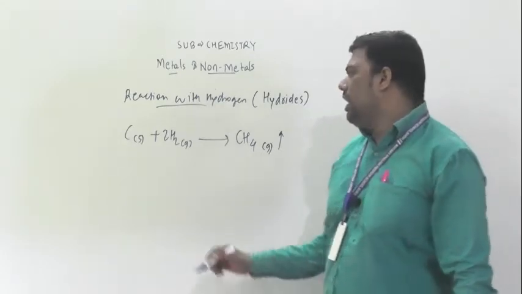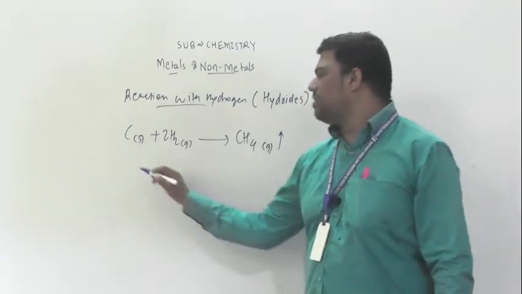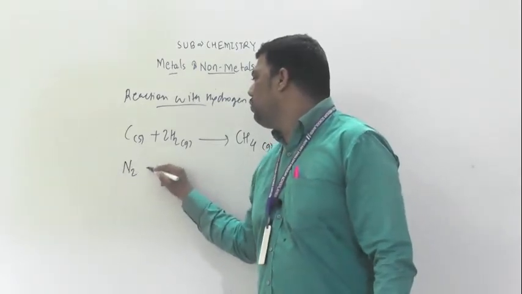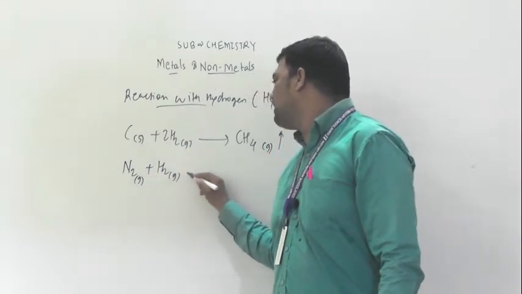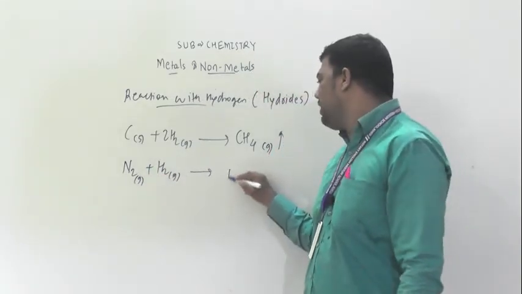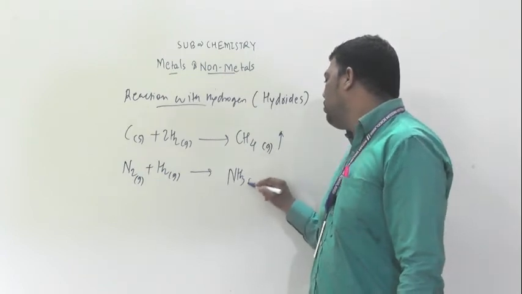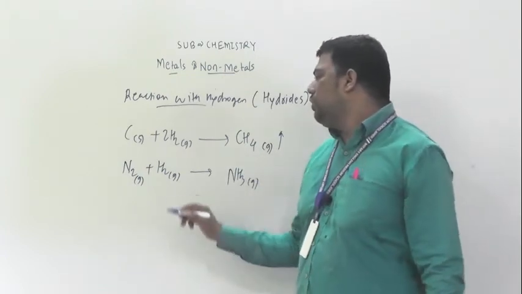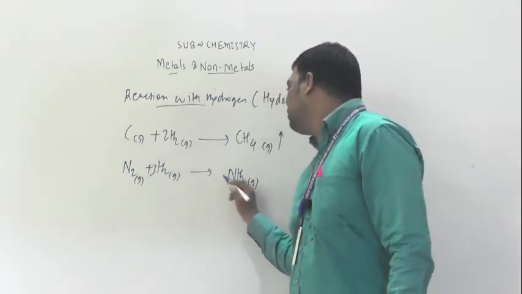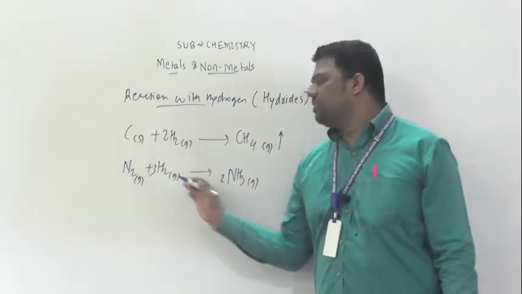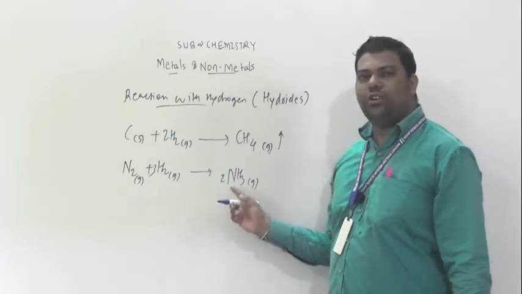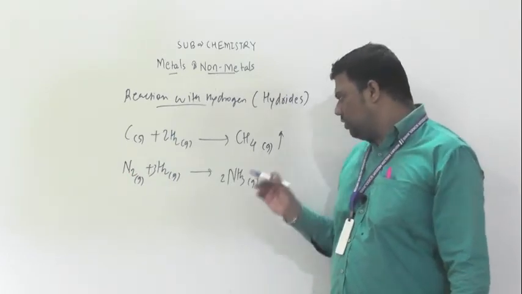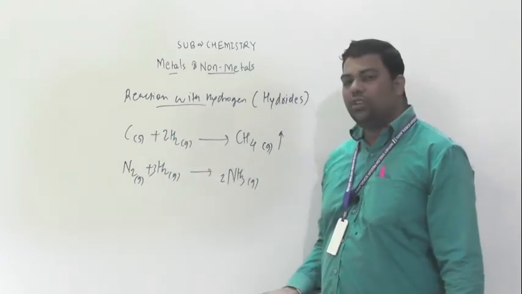One more important reaction: N2 gaseous plus H2 gaseous. They form ammonia gaseous. After balancing it looks like this: N2 plus 3H2 gives 2NH3. So our reaction is also balanced.